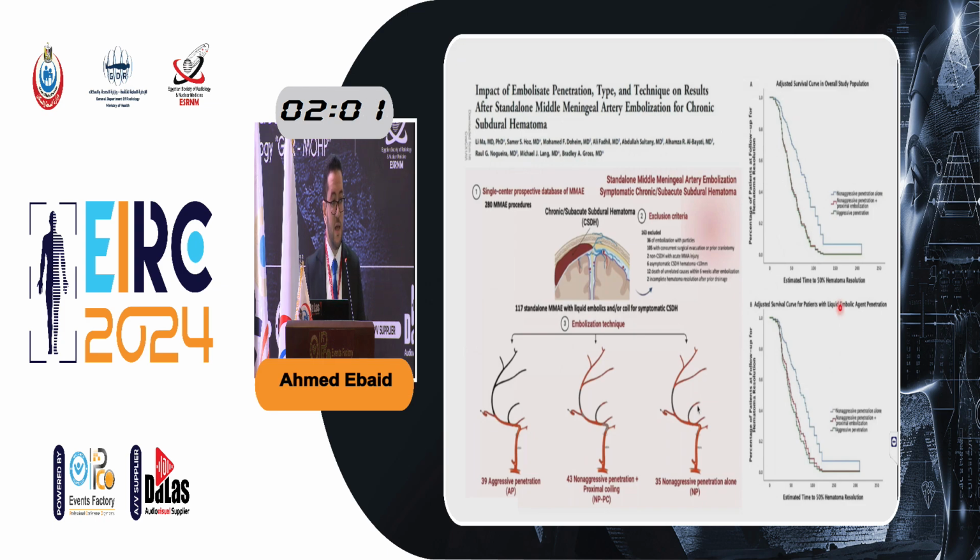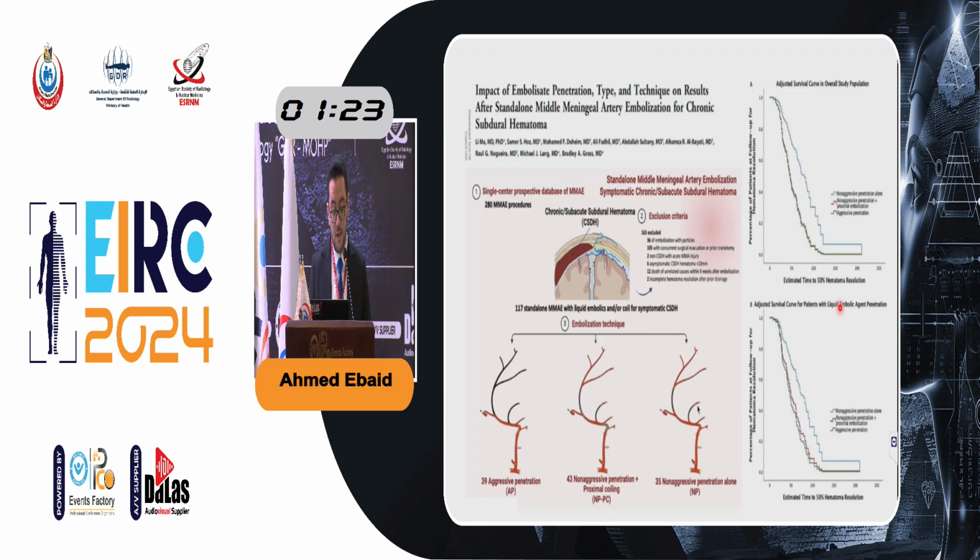To what extent do we have to embolize the middle meningeal artery branches? This is a recent study, a very important question on to what extent we have to embolize or infiltrate with our embolic material. They found that aggressive embolization or aggressive penetration of the middle meningeal artery branches achieved the most benefit, while non-aggressive penetration with proximal coiling was in second place, and the worst results were in non-aggressive penetration without proximal coiling.